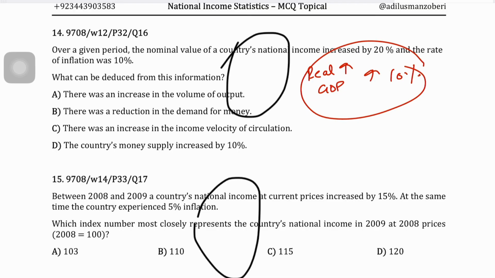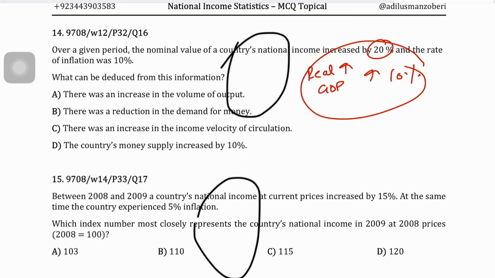because you see, when your national income is going up by 20%, not all of that increase in national income is because more output was produced, because you're measuring your national income at your current price level. That is, it is measured at market prices. When you measure national income at market prices, it includes the effect of inflation in it, because market prices are inflated, right, because of inflation.